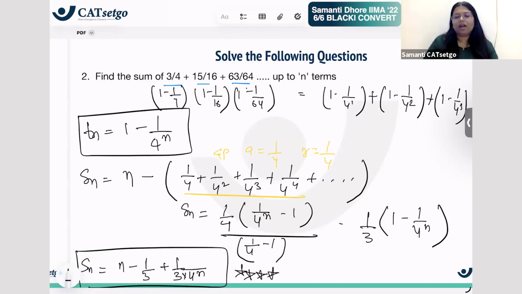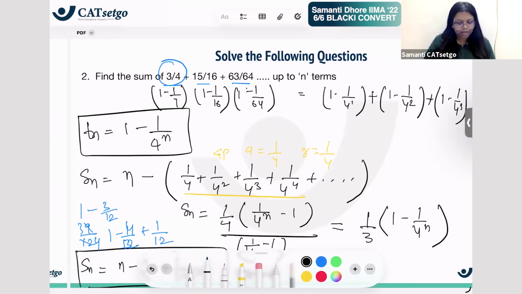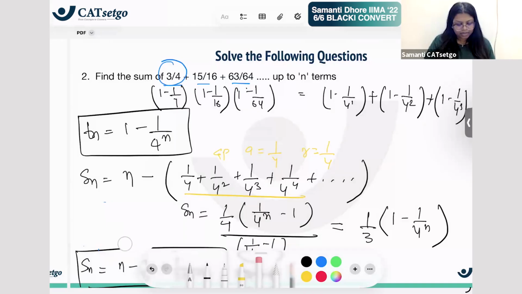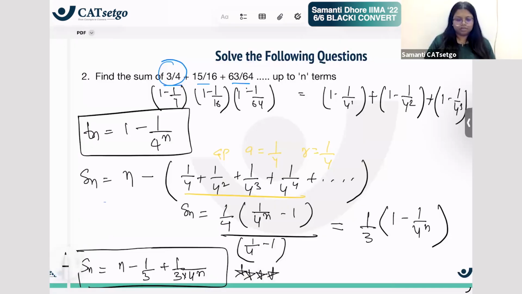And always verify your answer by putting n as 1. If you put n as 1, what do you get? 1 minus 1 by 3 plus 1 by 12, right? So this is 4 by 12. This is 1 minus 3 by 12, which is 9 by 12, which is 3 by 4 again. So Sn should be 3 by 4, right? Sn should be T1 only. And once I get it, I know my answer is right. I hope you understood this.